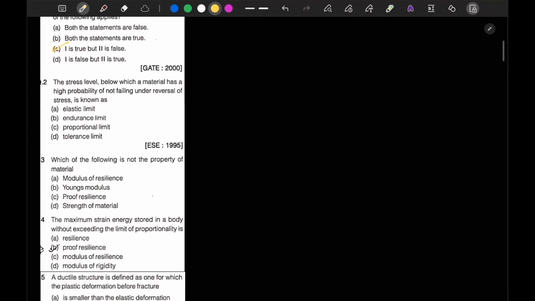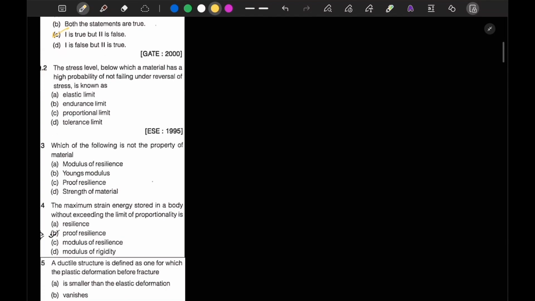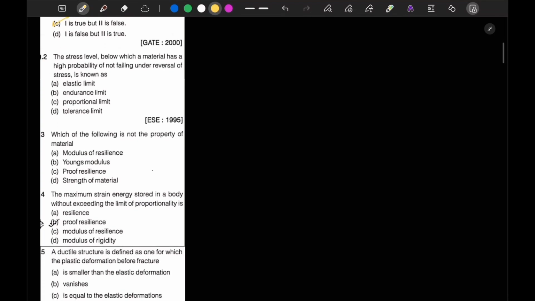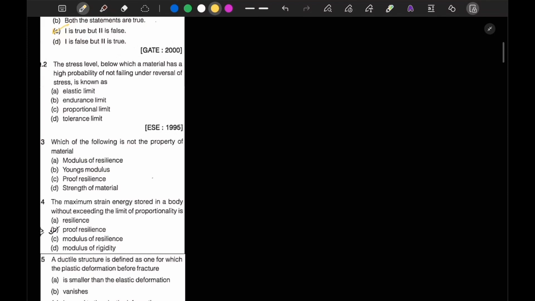Now second question: the stress level below which material has a high probability of not failing under reversal of stress is known as? So we see that it is the endurance limit. This we actually studied in the first chapter of machine design, so I will discuss it there.